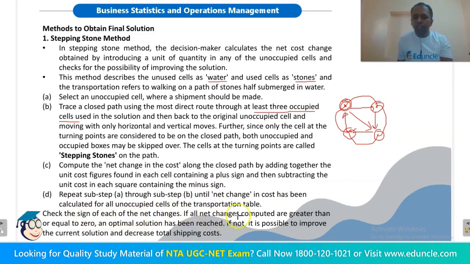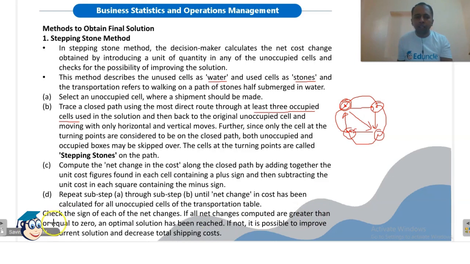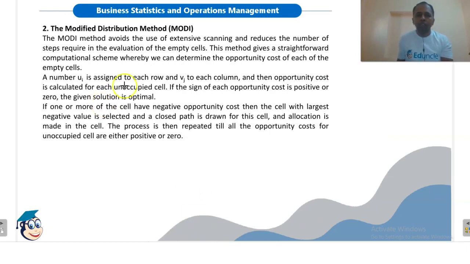If all the net changes computed are greater than or equal to 0, an optimal solution has been reached. So if the net cost change is either 0 or positive, the solution that we have reached is optimal. If the net cost change is negative, then it is possible to improve the current solution and decrease the shipping cost. So we will repeat the method until all the unoccupied cells have a 0 or positive net cost change. The next method is the modified distribution method.